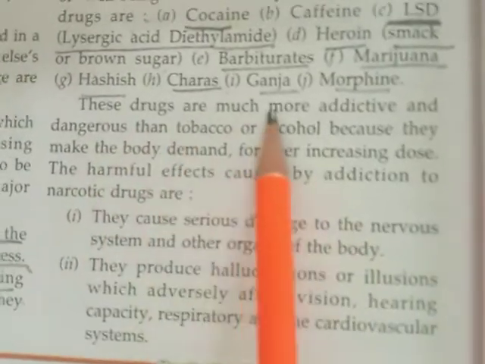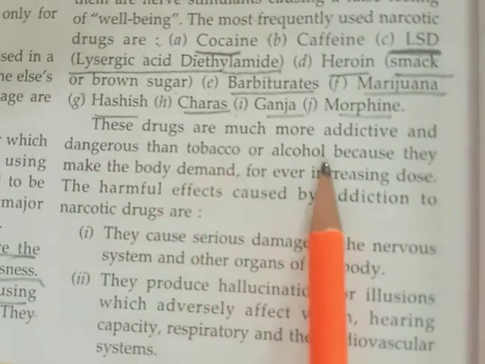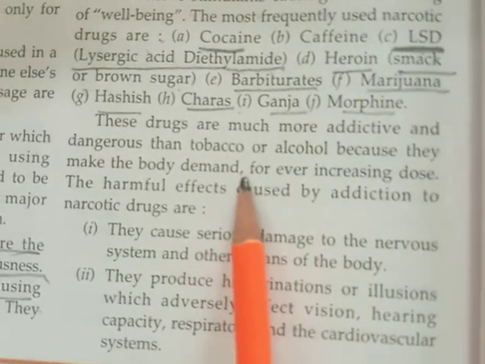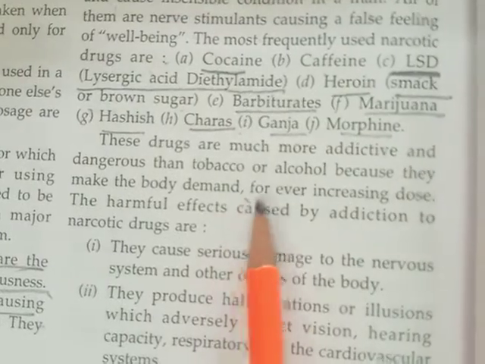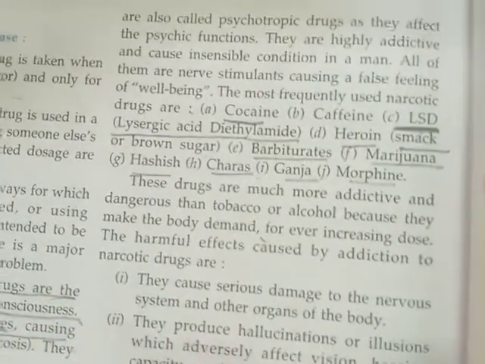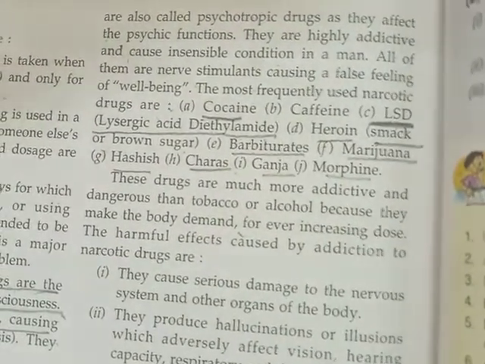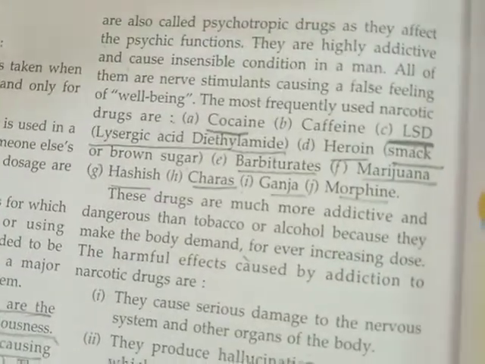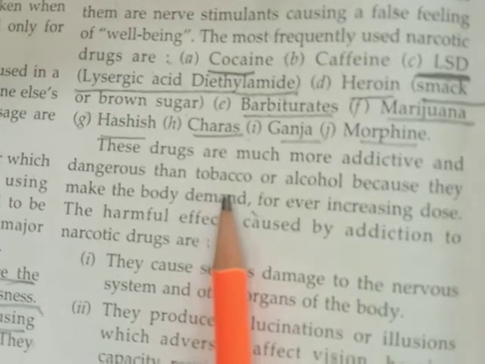These drugs are much more addictive and dangerous than tobacco or alcohol. See, these narcotic drugs are more harmful than tobacco and alcohol. In the previous sessions, we have studied the harmful effects of tobacco and alcohol on our body organs, on the different parts of our body. But these narcotic drugs are more dangerous than alcohol and tobacco.